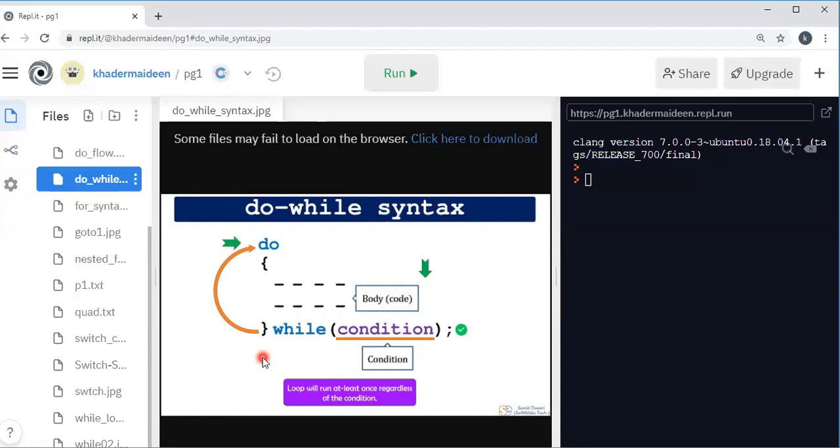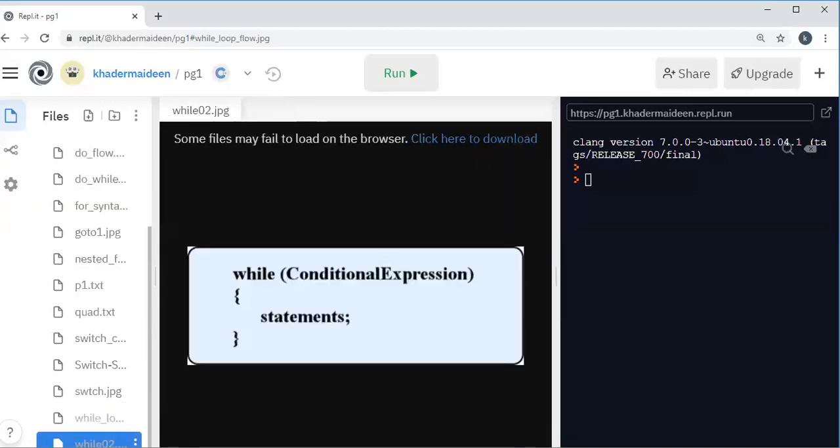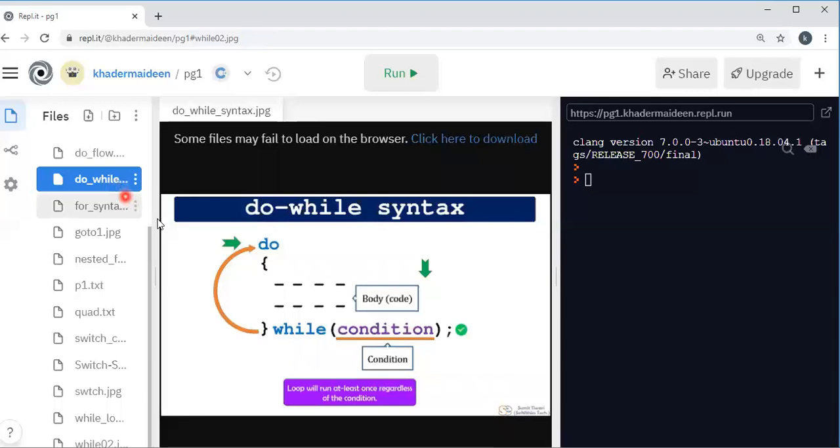So what is the difference between the while and the do while? In the while, the condition is evaluated first, whereas in the do while, the condition is evaluated at the last. That means in the while, if the condition is false initially, then the loop won't be executed.